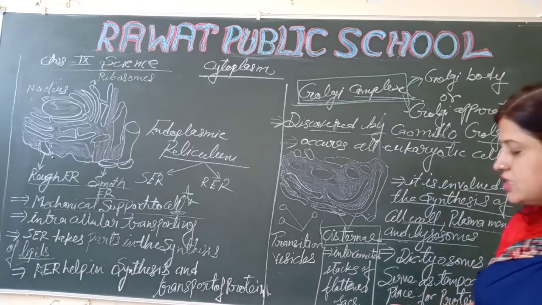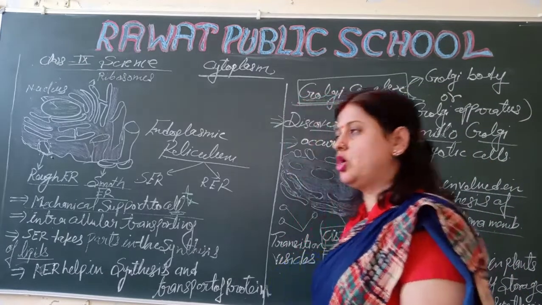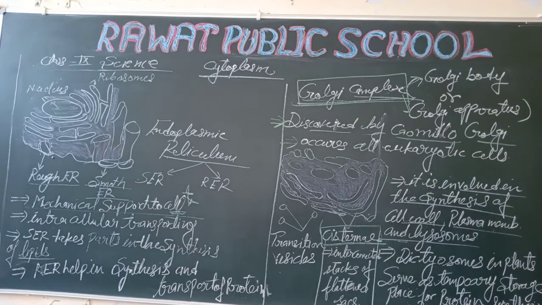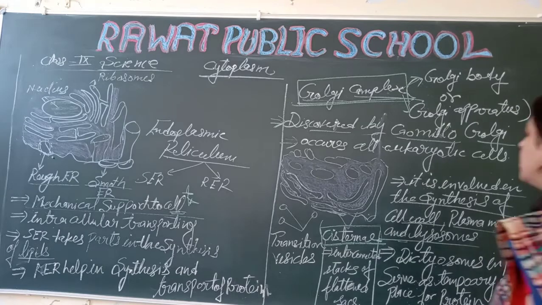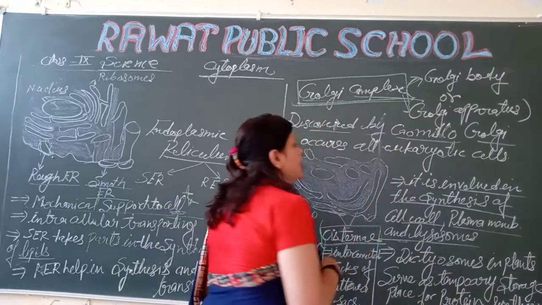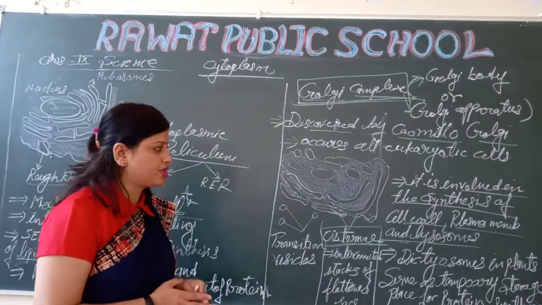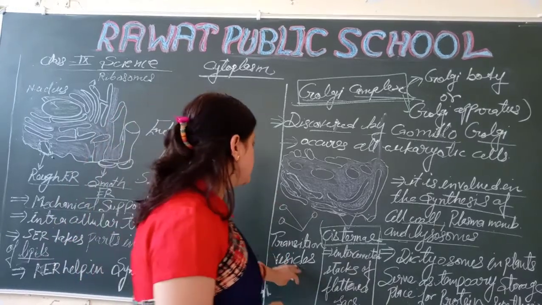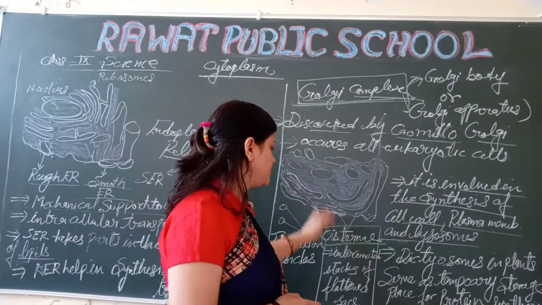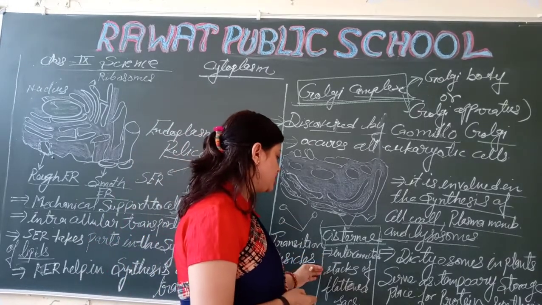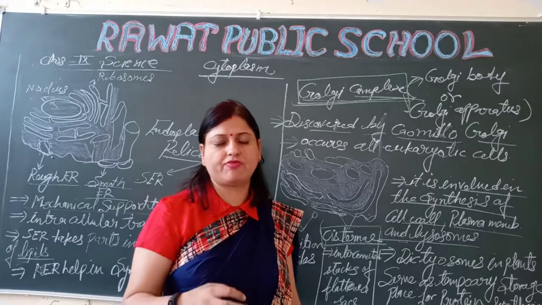So that is the important points of the Golgi complex. First, who discovered the Golgi complex? The Golgi complex was discovered by Camillo Golgi. It occurs in all eukaryotic cells. It is absent in prokaryotic cells. This is the diagram. Transition vesicles. Present are the cisternae. What are the cisternae? The interconnected stacks of flattened sacs.